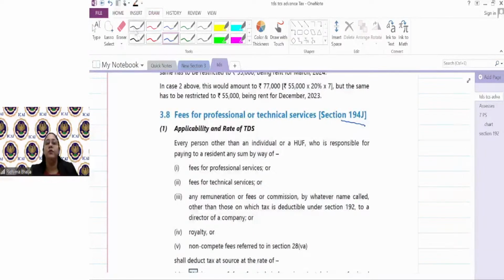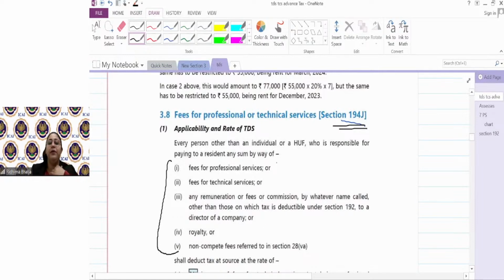So if I'm making payment for professional or technical services, guys, that would be covered under section 194J. Again, few points to remember here. यहाँ पे guys only fees for professional or technical services नहीं है. This particular section includes 5, 1, 2, 3, 4, 5 types of different payments. If those payments are made, 194J would be attracted.